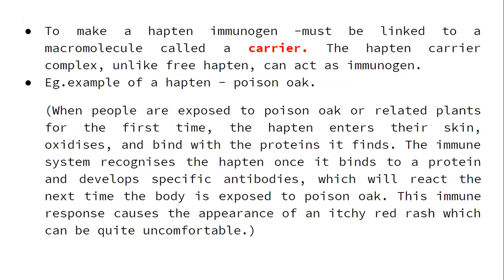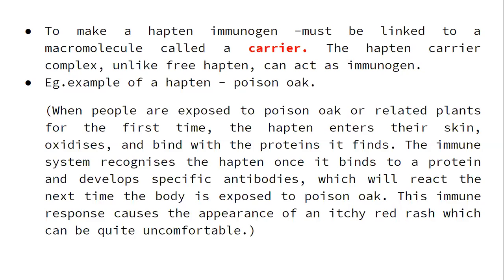The best example is poison oak or related types of plants. When poison oak enters the skin, it has a low molecular weight and is a hapten. When it enters the body, it binds with a large molecular weight protein, a carrier protein.